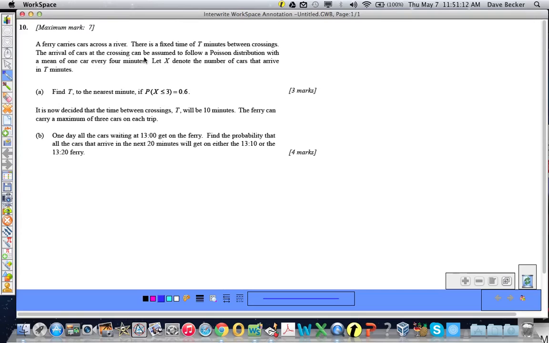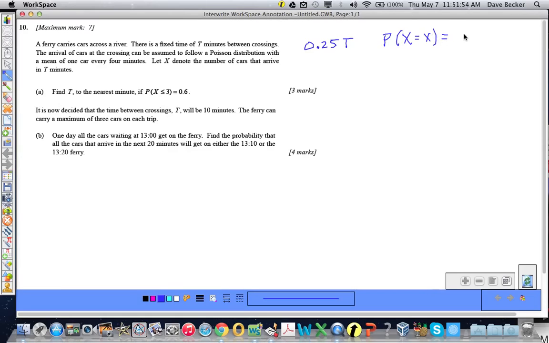The arrival of cars at the crossing can be assumed to follow a Poisson distribution with a mean of 1 car every 4 minutes. So 0.25 times t is going to be our mean, since it's 1 out of 4. Let x denote the number of cars that arrive in t minutes. Find t to the nearest minute if the probability that the random variable x is less than or equal to 3 is 0.6. Well, we know that the probability that the random variable x is equal to little x is equal to